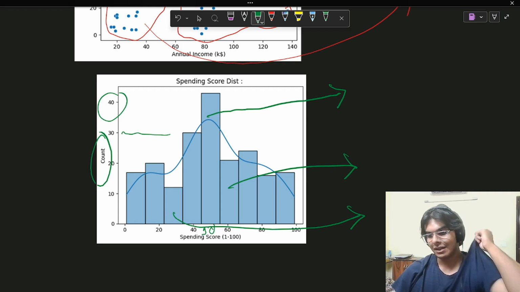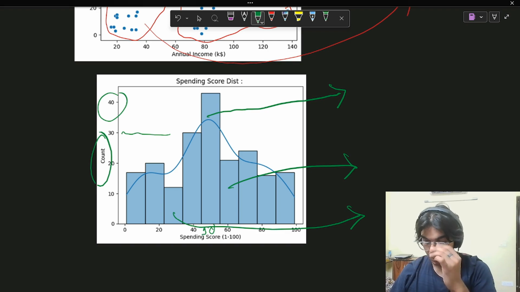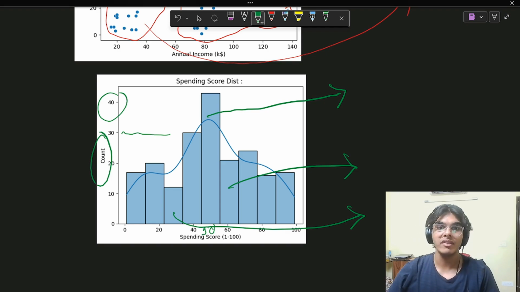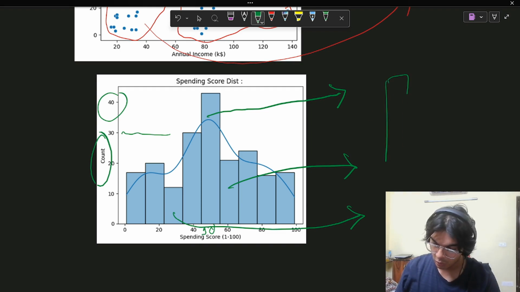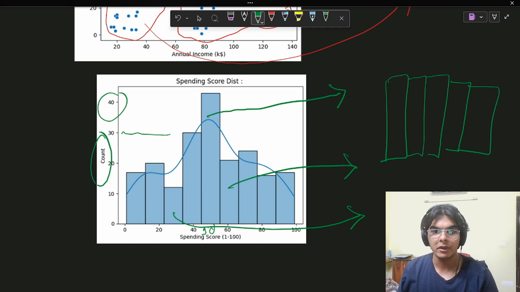We can basically infer from this that the spending score distribution also reveals some sort of a separation that can be made. So this also gives us an intuition that we should definitely be heading towards a clustering algorithm. Because if the data was super uniform, where all the bars were close to each other, then no external patterns could have been inferred from the data.